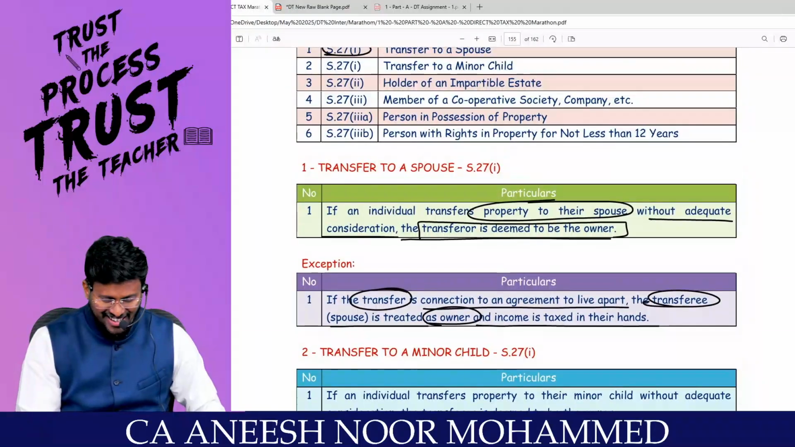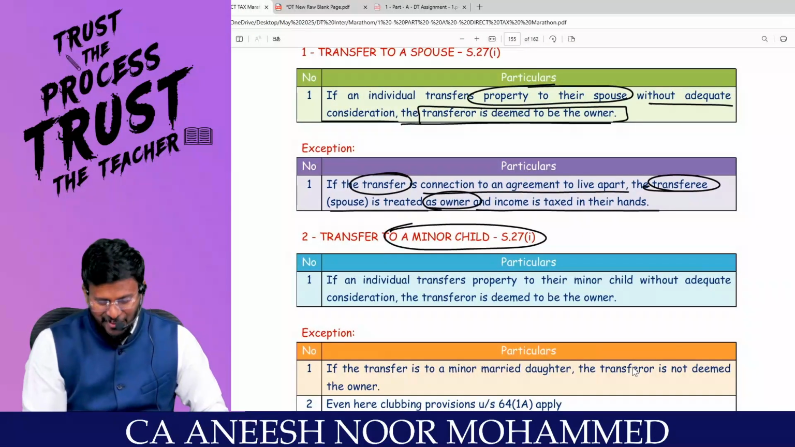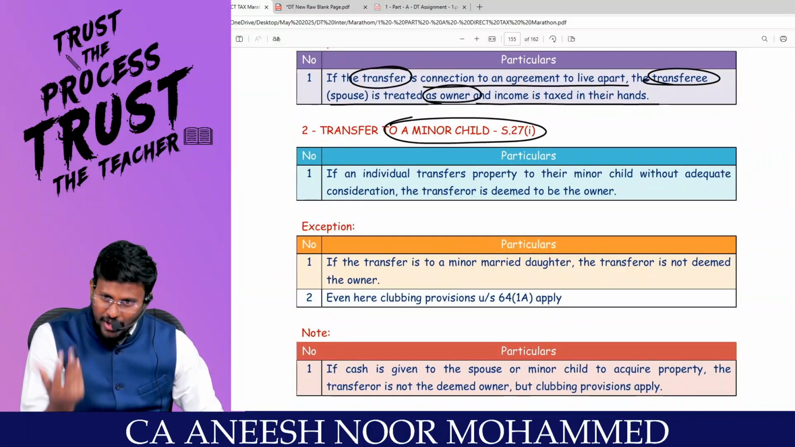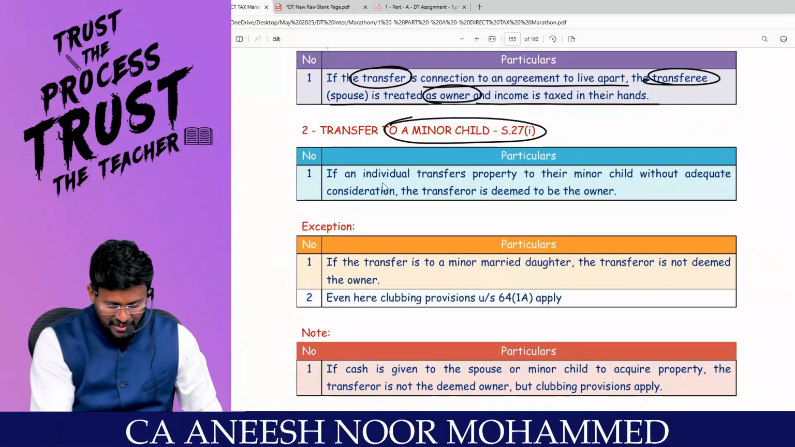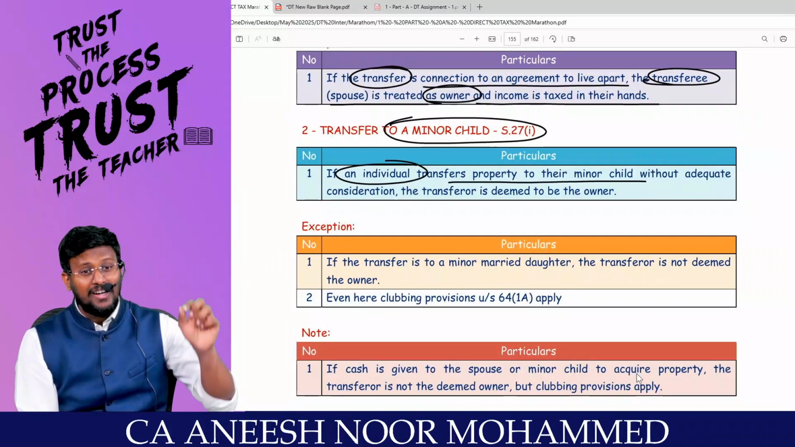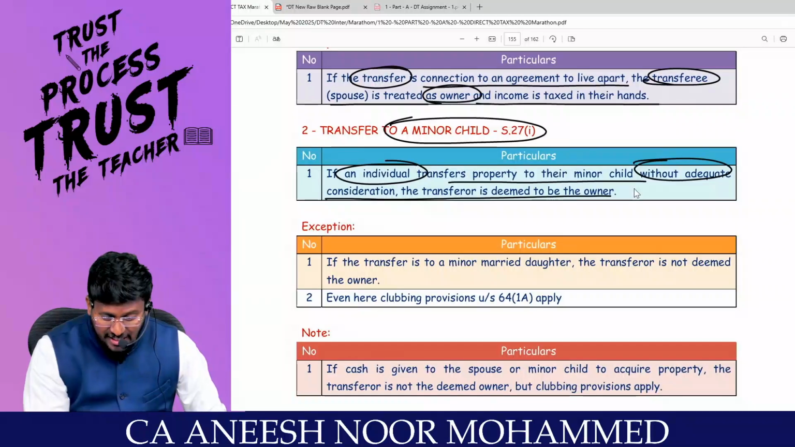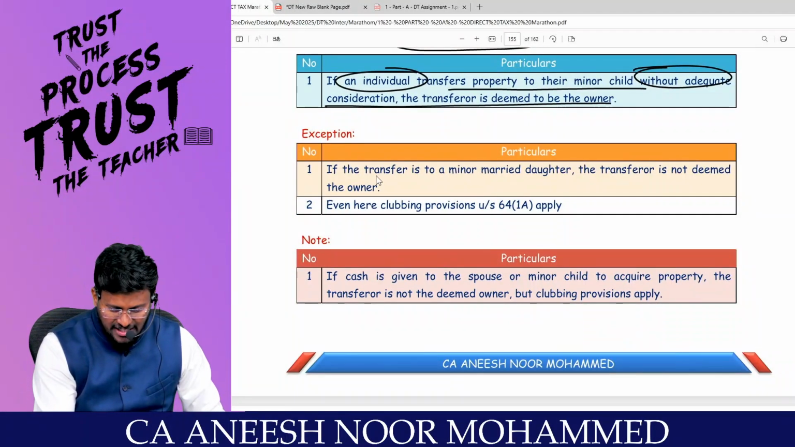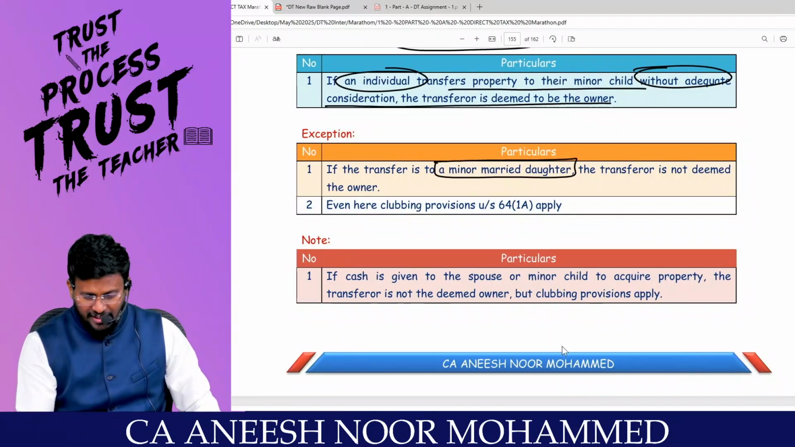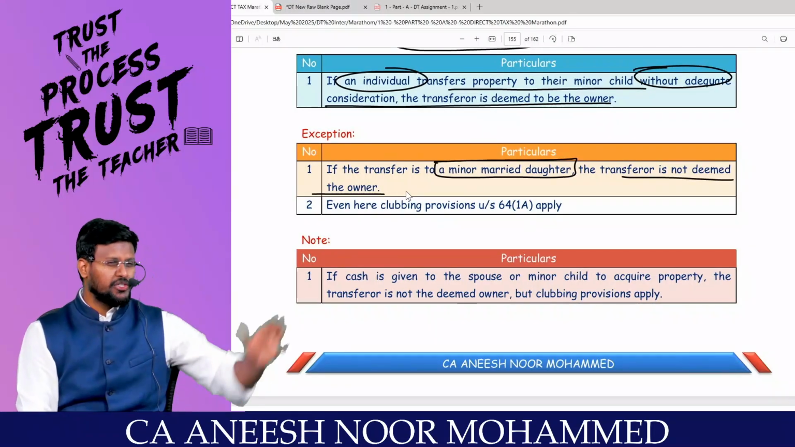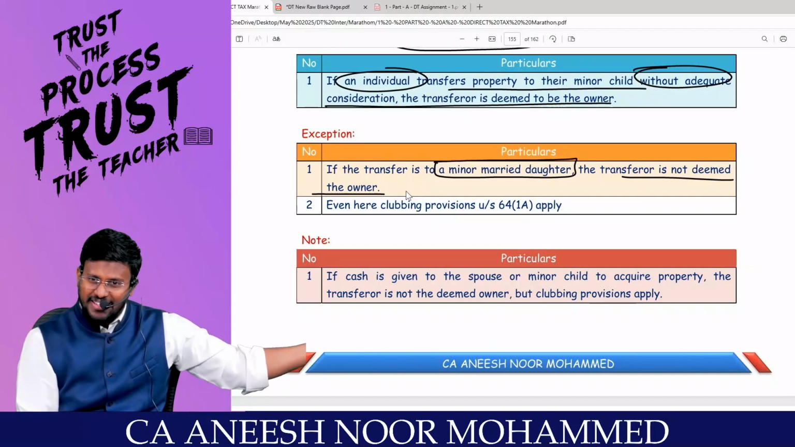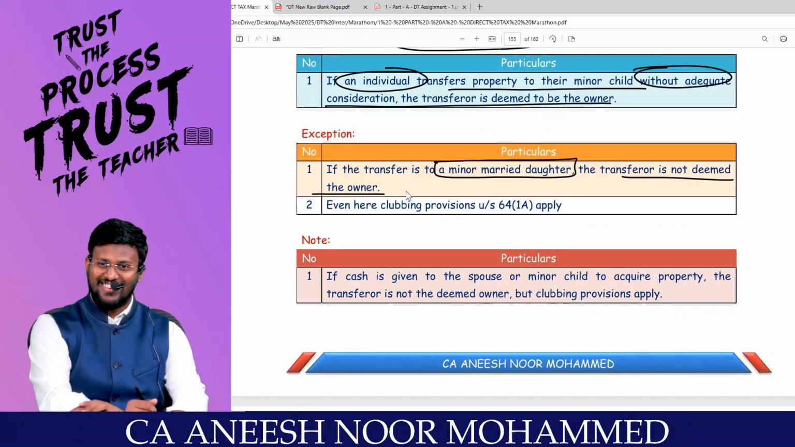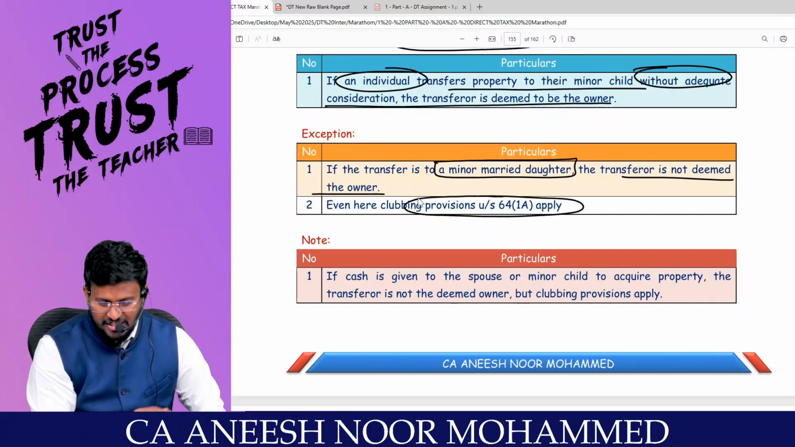I can't touch the spouse now. Now I am moving into the minor child. Instead of showing love and affection to my wife, the papa, come on. Sir, if an individual transfers property to their minor child without adequate consideration, the transferor is the deemed owner. But there is an exception. If the transfer is to a minor married daughter, then the transferor is not the deemed owner, because they are having one family, correct? Even here, clubbing provisions under 64 subsection 1 are applicable.